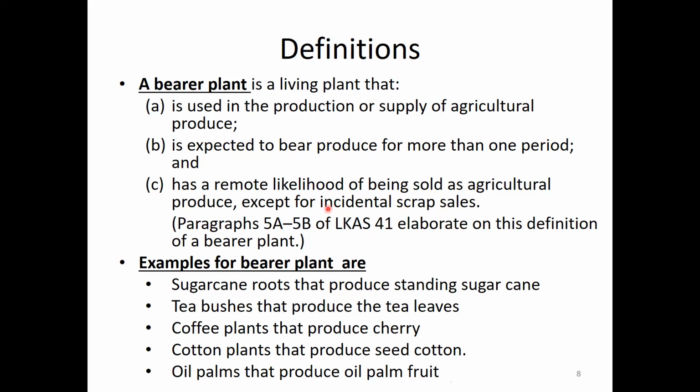Right? At the end of the usage period, we can get some scrap value. We can cut the tree and sell it after getting the benefit from that plant.